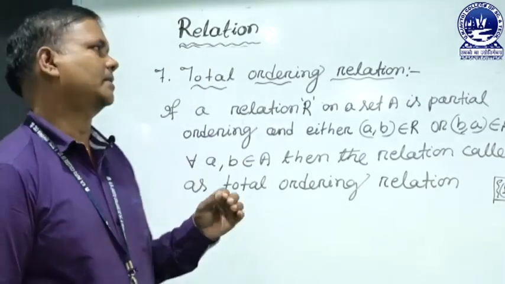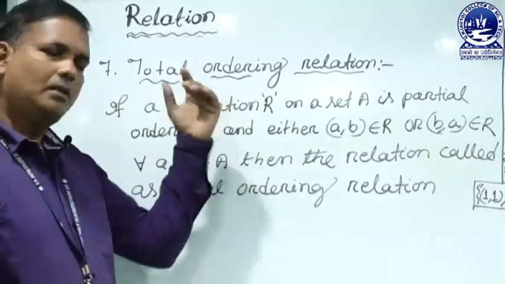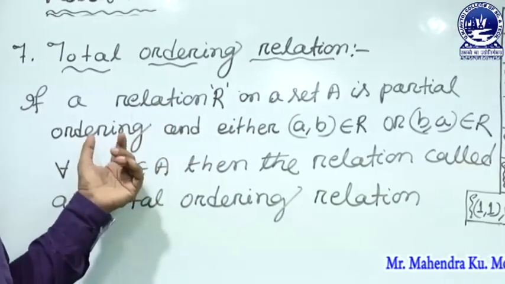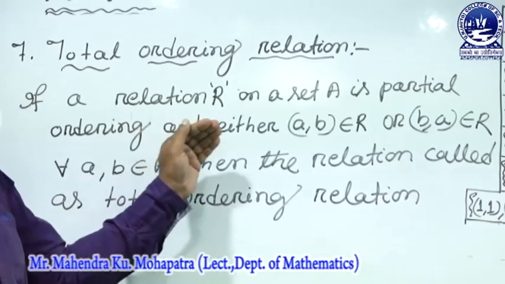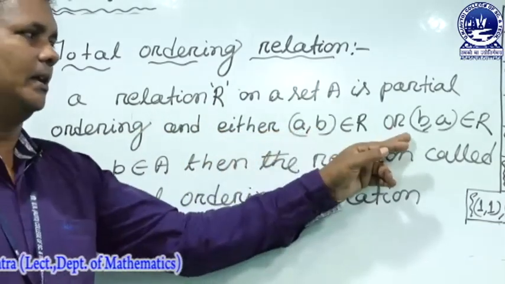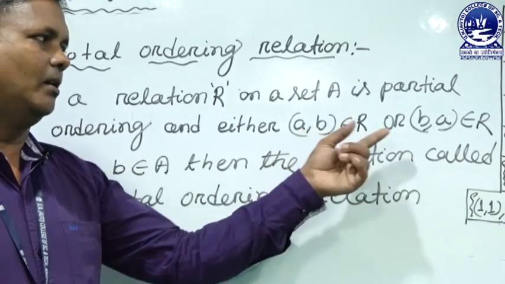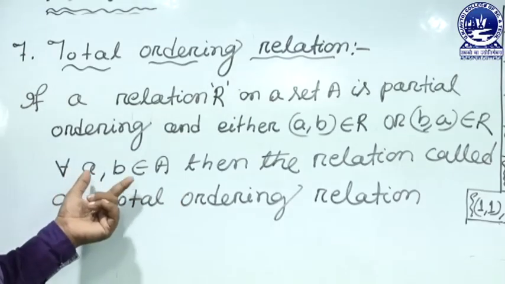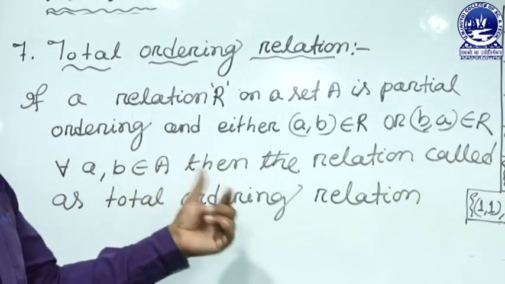Total ordering relation. If a relation R on the set A is a partial ordering, and either (a,b) or (b,a) belongs to the relation R for all a, b belonging to A, then the relation is called a total ordering.